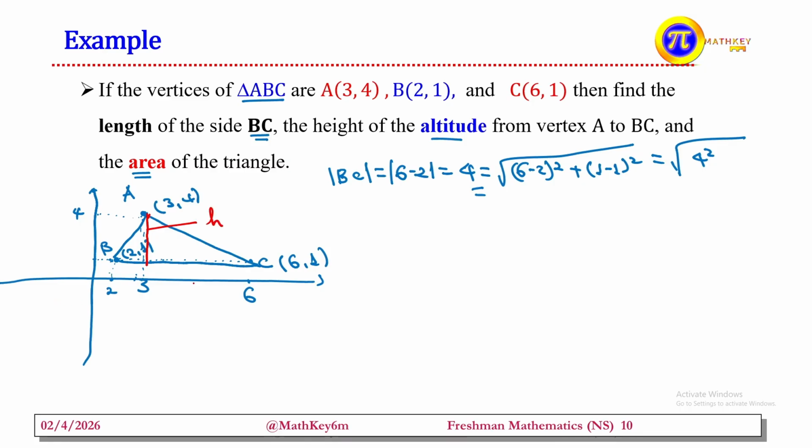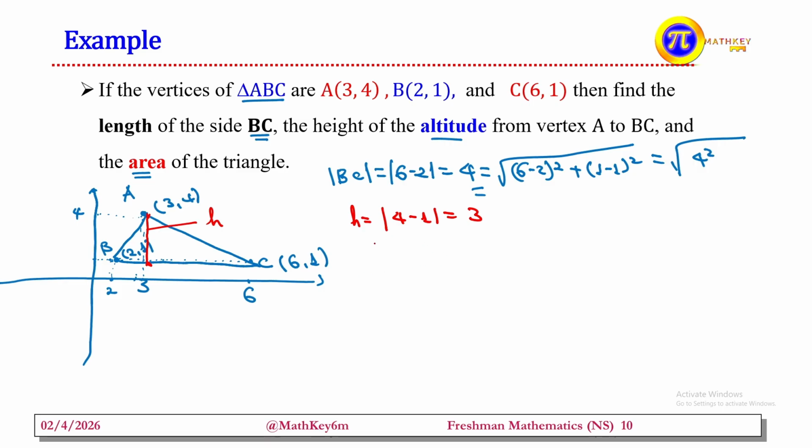Here, when we observe, the x value is constant, the same, but y varies. It varies from 1 to 4. So the value of H is equal to the difference between the y values, 4 minus 1, which is equal to 3. We can work in this way. This is 3 because the value of x is the same constant 3, so the value of h is 3.